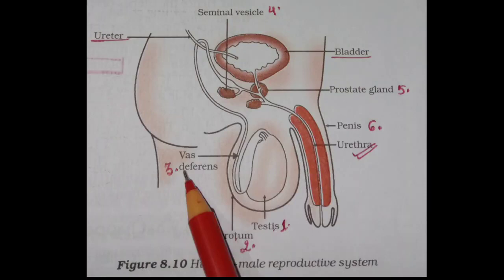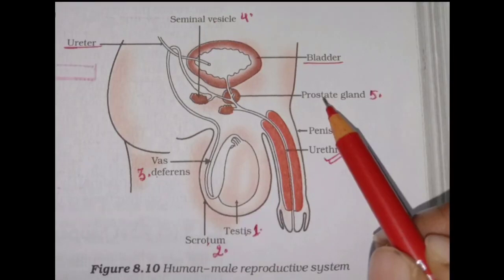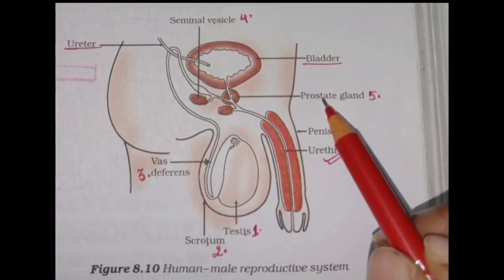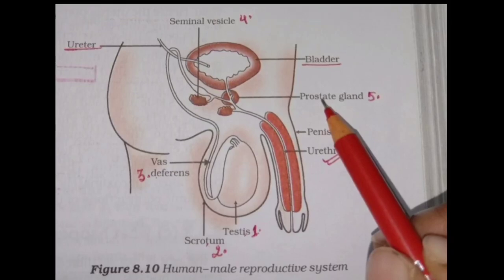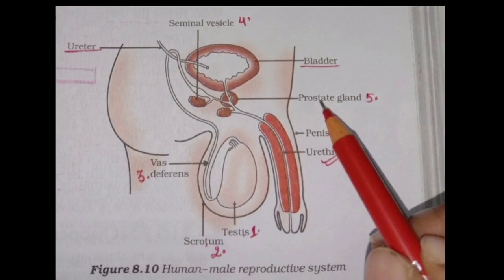The third structure, you see the vas deferens here. Vas deferens is a tube-like structure. From both the testes, this tube-like structure, the vas deferens, carries sperm to the seminal vesicle. Here the sperms are stored in the seminal vesicles temporarily. Fifth, we see the prostate gland. It is one of the male accessory glands. The secretion of the prostate gland nourishes and activates the sperm to swim.